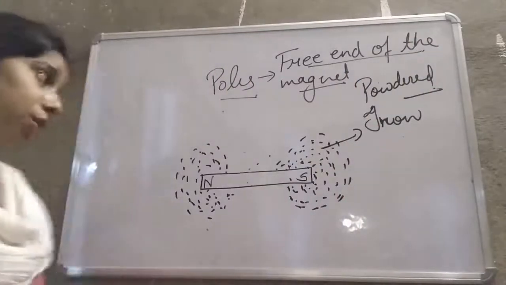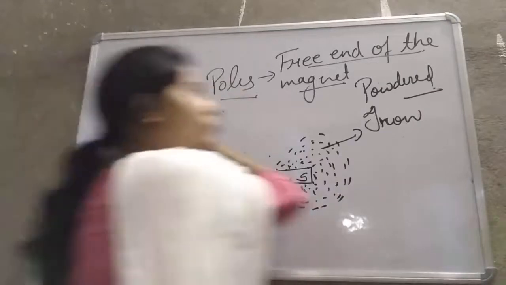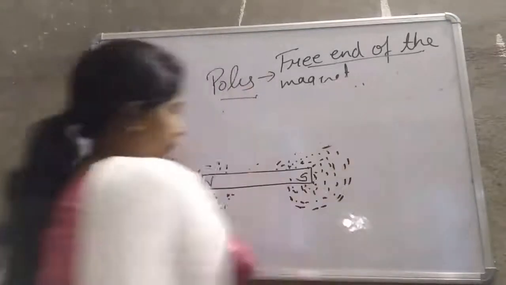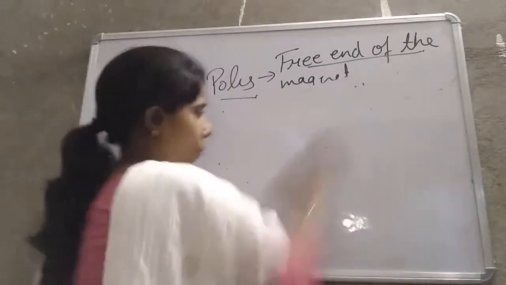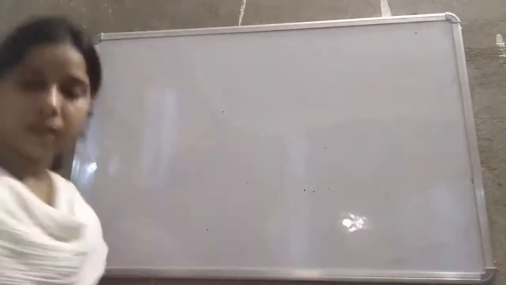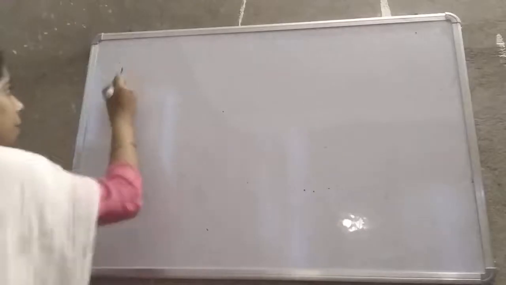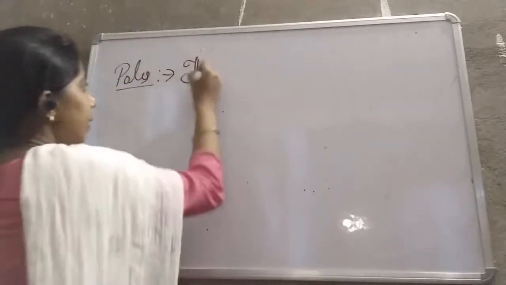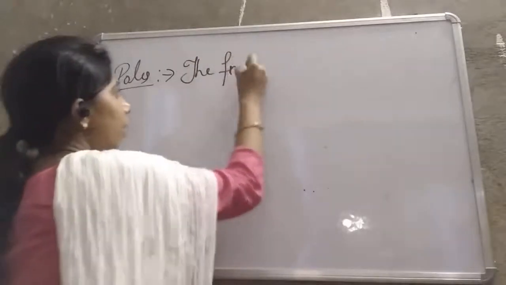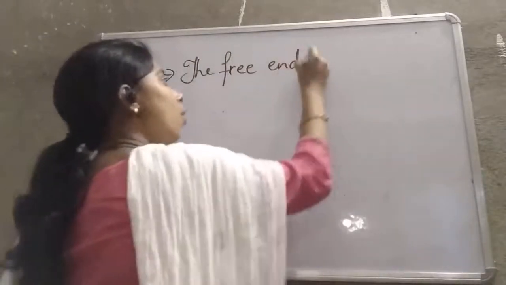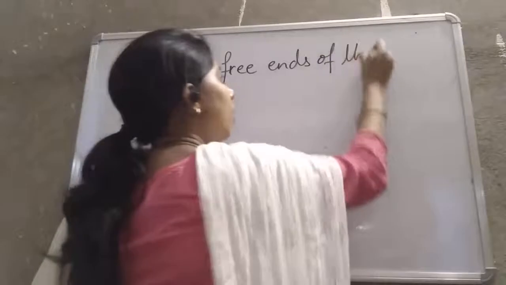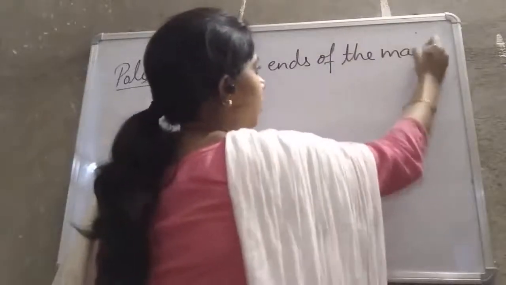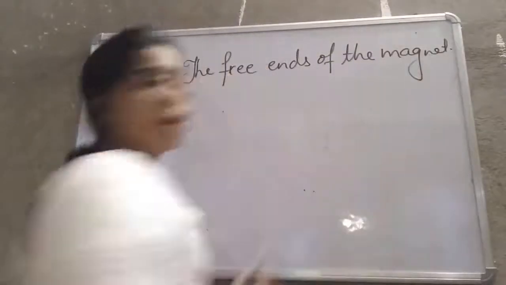Now, student, in a magnet, how many poles are there? Let me write it again. Poles are what? The free ends of the magnet are the poles of the magnet.